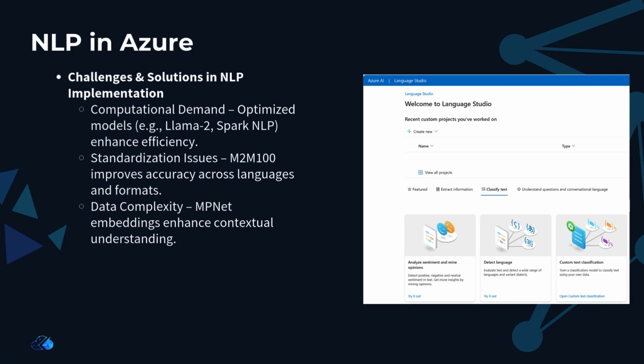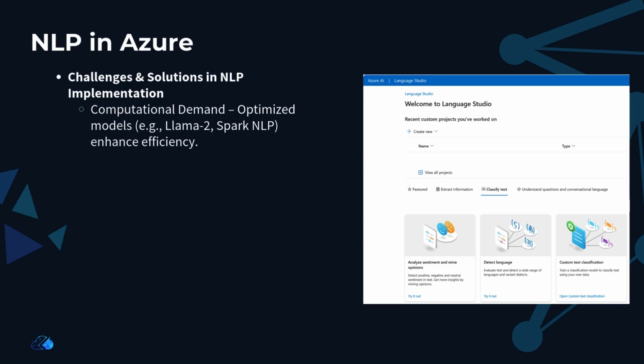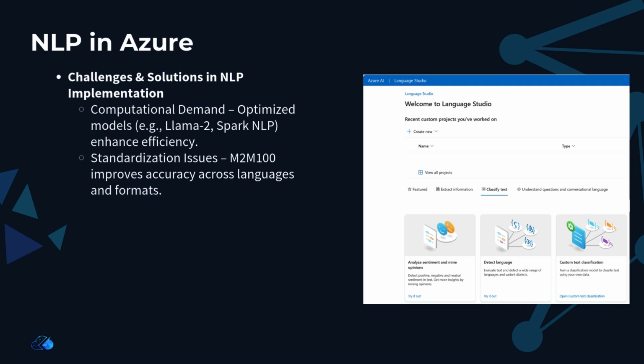While NLP in Azure offers impressive capabilities, there are some challenges to consider when implementing these solutions. First one is high computational resources. Processing large volumes of text requires significant power, often relying on GPU-based deployments. Fortunately, optimizations like Llama 2 can help streamline these processes and make resource allocation more efficient. Second one is standardization issues. Without standardized document formats, extracting specific facts from free-form text can be tricky. Models like M2M100 help improve accuracy across multiple languages and formats, ensuring better results.